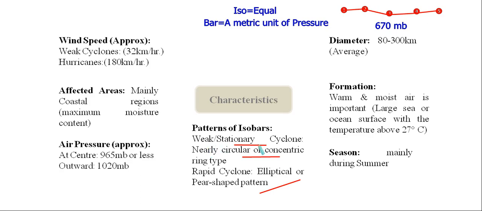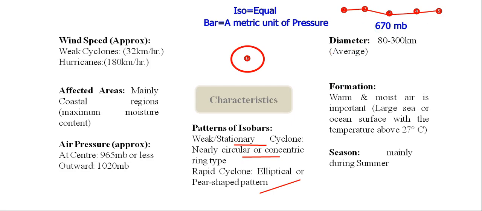For this weak and stationary cyclone, we are having nearly circular or concentric ring type patterns of isobar. Now, what is the meaning of concentric ring? Concentric ring simply means each and every circle we are having a center. We already know that, isn't it? So with the help of this same center, when we are having several circles on the basis of their different diameters, then this kind of circular pattern is simply known as the concentric ring or concentric circles.